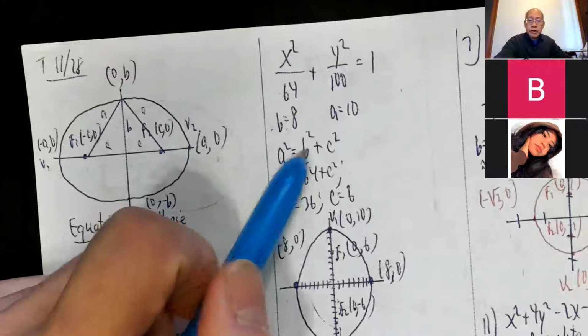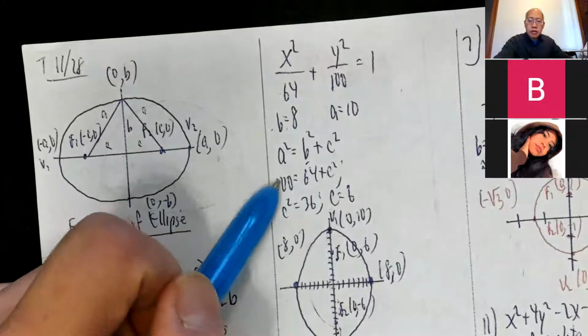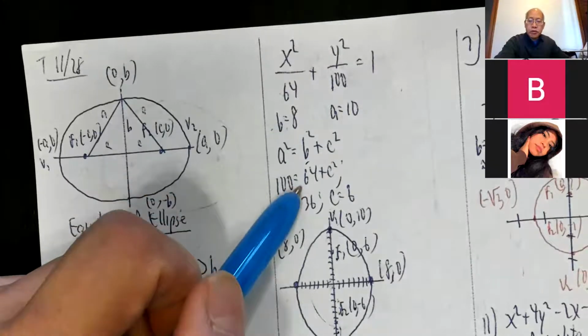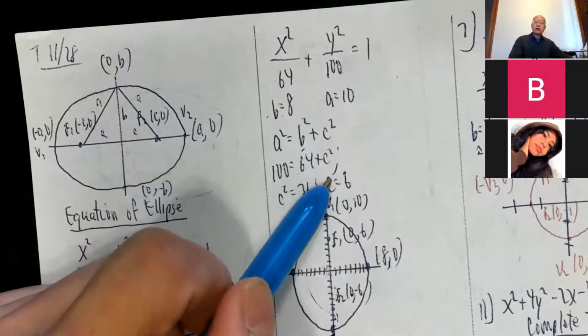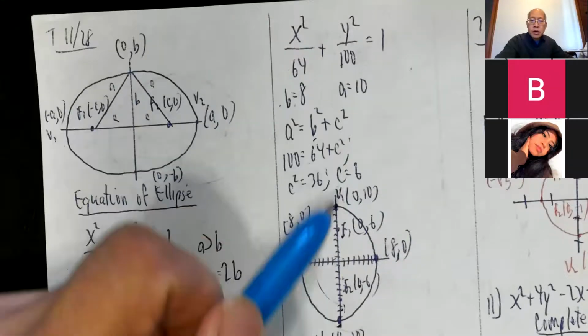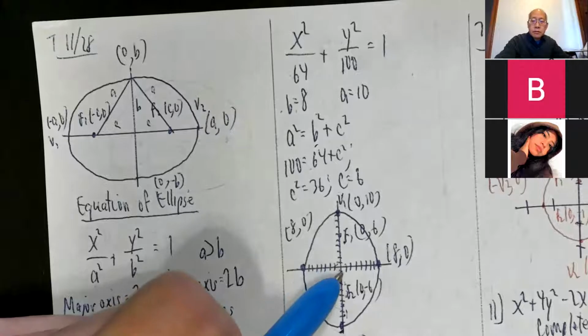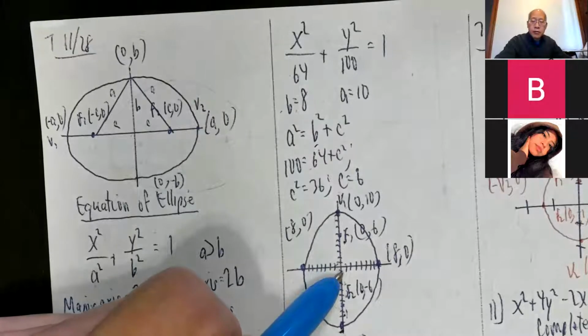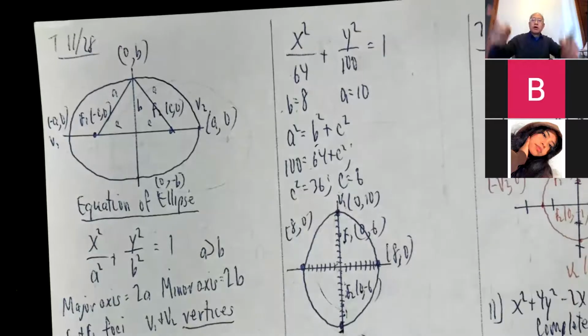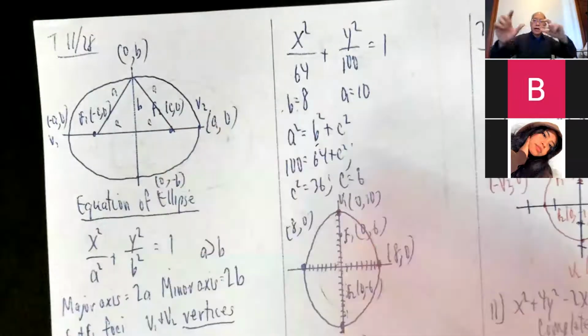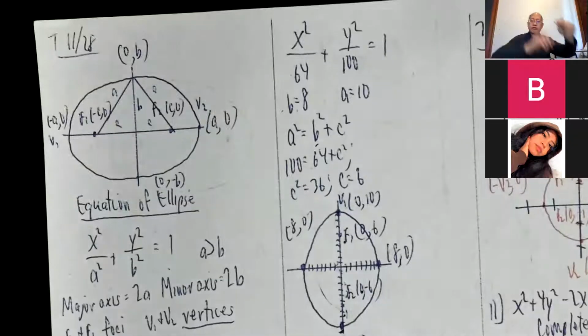Use a squared equals b squared plus c squared. 10 squared is 100. 8 squared is 64. 100 minus 64 is 36. So c is 6, the focal distance. So from the origin, right now I'm always at the origin. So when is it not at the origin? Well, the usual: you get parentheses x plus 4 or parentheses y minus 3 or something like that. We know how that game works. You move left, right, up, and down.